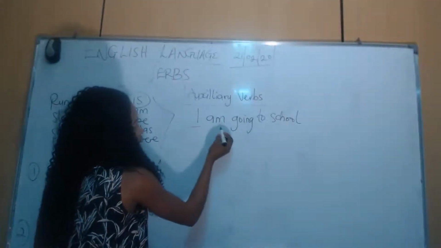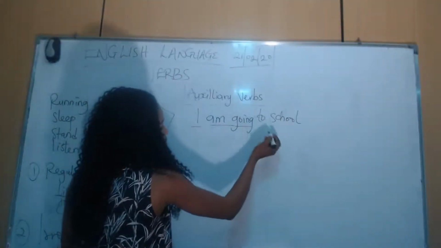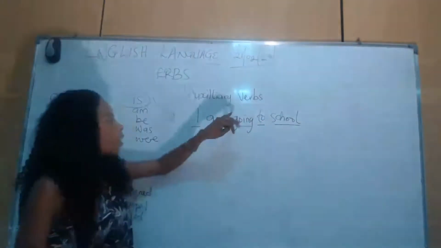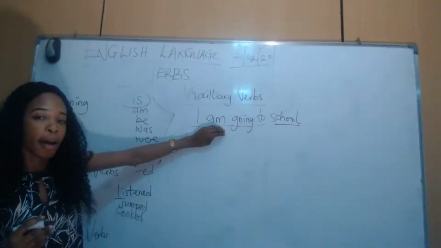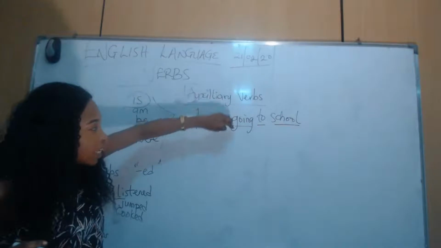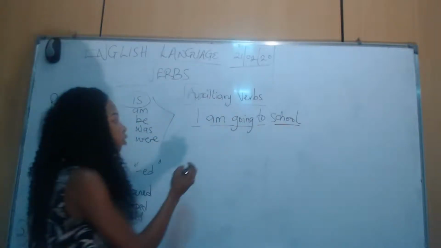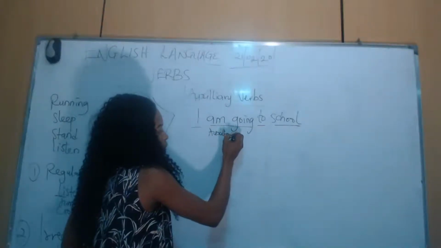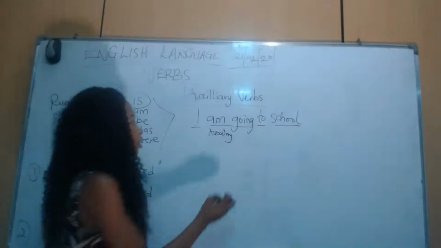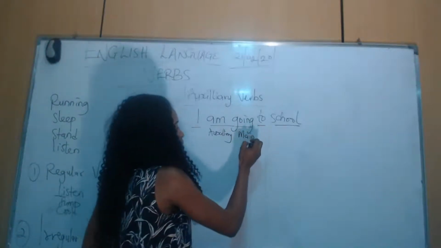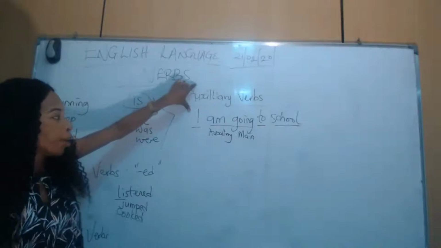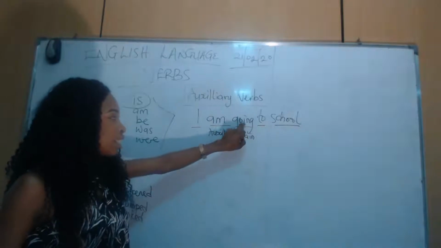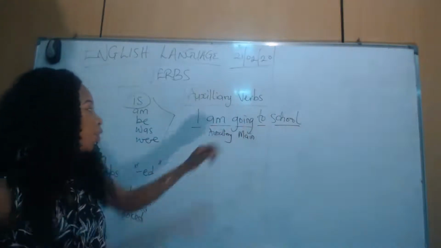We have the subject, we have two different verbs, we have the preposition, and we have the noun. The first verb that comes in the sentence is called the auxiliary or helping verb, while the next is called the main or the lexical verb. What is the work of this auxiliary verb here? Its work is to indicate the tense of the main or lexical verb.